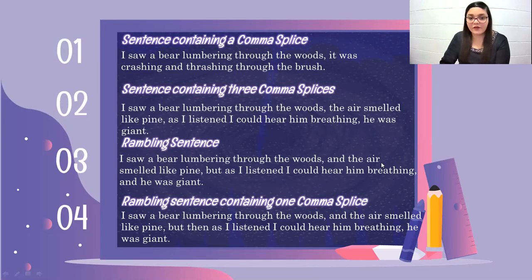So as you see here, comma splices sometimes are related to rambling sentences. Why? Because ramblers come together, idea after idea, and then you create a passage or a paragraph that contains too many independent clauses. Generally, the markers for rambling sentences are coordinating conjunctions. The FANBOYS come to be here. But sometimes the writer also makes a little pause, like in the last example, just writing a comma. So there is a comma splice inside a rambling sentence.